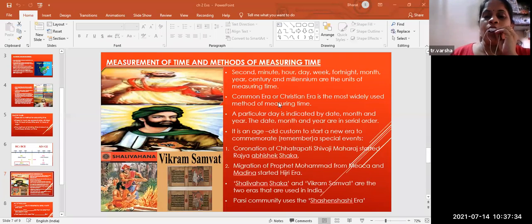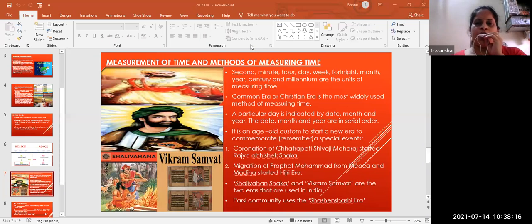Common era or the Christian era is the most widely used method of measuring the time. For common era and Christian era, we mostly use the words AD and BC. These are the words which we hardly speak, but mostly we speak seconds and minutes in our day-to-day life. A particular day is indicated by date, month, and year. The day, month, and year are in serial order.